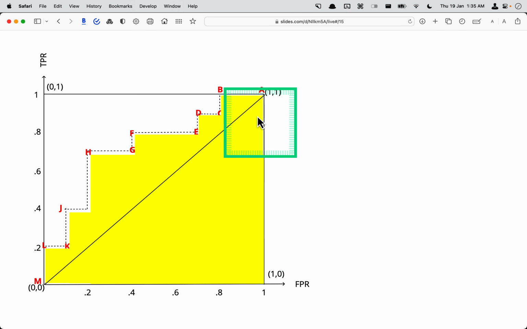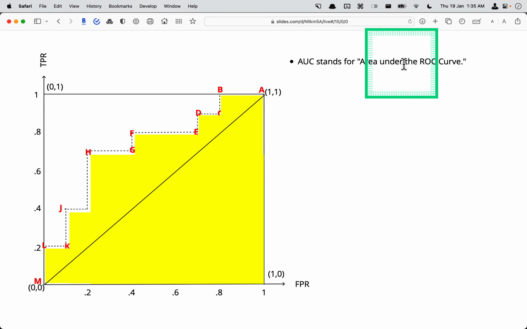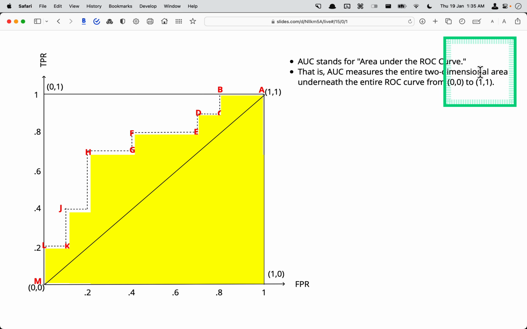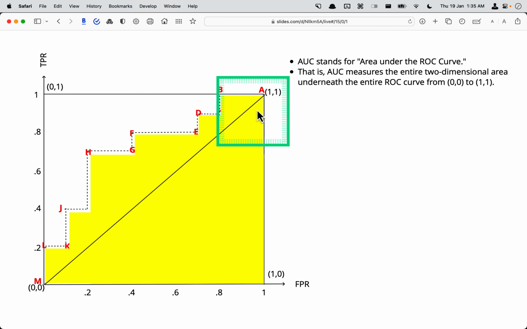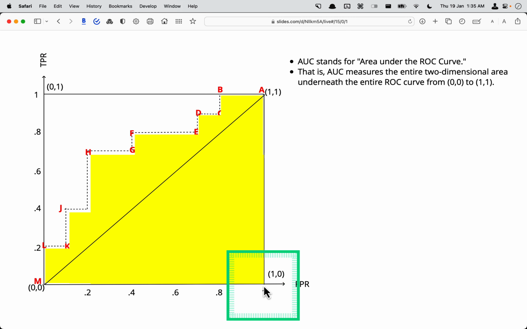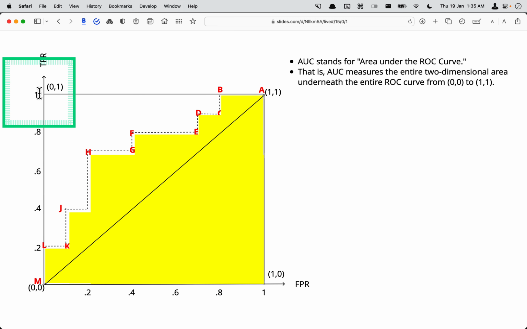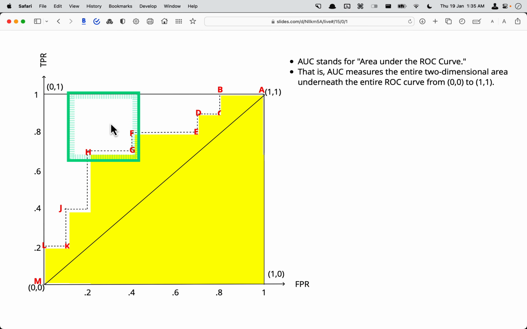So this is called the ROC curve, and the area under the ROC curve, this whole thing, AUC, measures the entire two-dimensional area underneath the entire ROC curve, from (0,0) to (1,1). So this will have a maximum value of 1, because our graph goes from 0 to 1, with ticks at 0.2, 0.4. If a ROC curve goes full, then it will be a maximum value of 1.